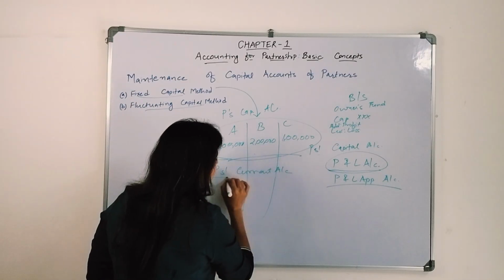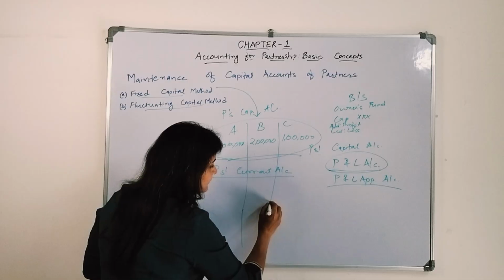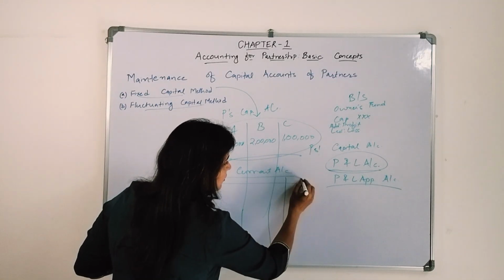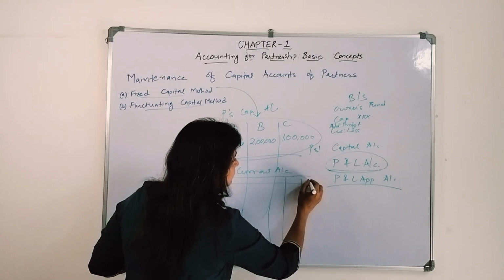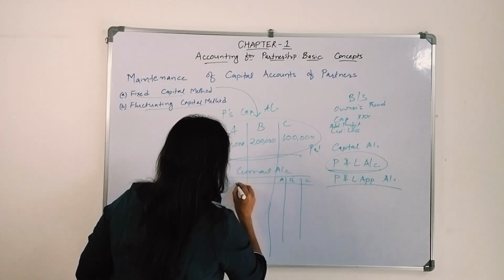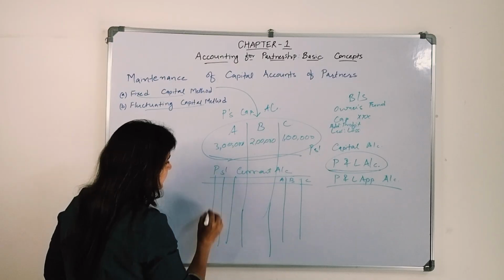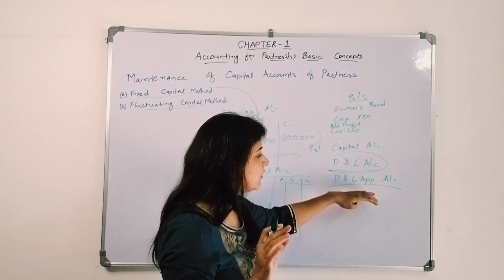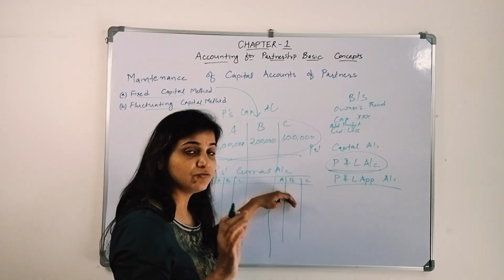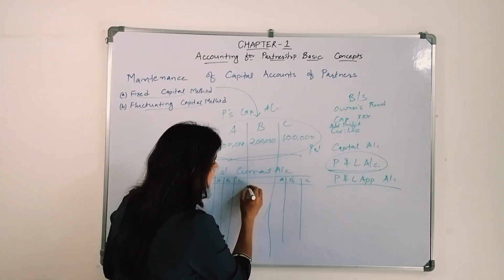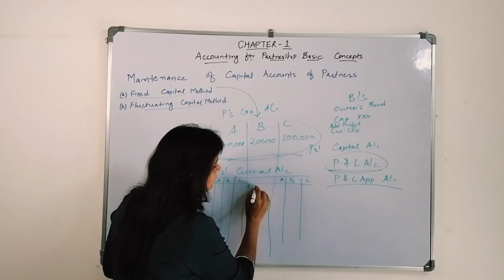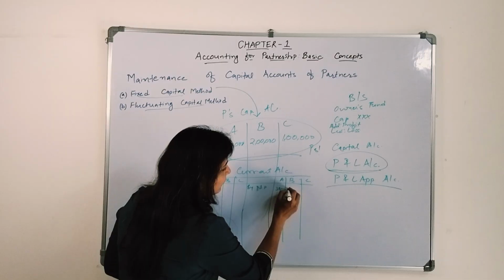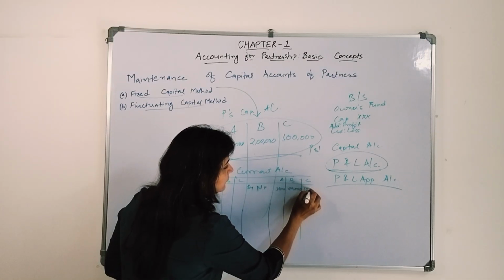In this current account, whatever effect there is, let's say this is my profit and loss appropriation account I have prepared, right? So A, B and C. Similarly, in this current account, A, B and C are there. Whatever profit they have earned, we have to give to the partners. So here, whatever net profit there is, we will give it to them. Let's say 30,000, 20,000, 10,000.